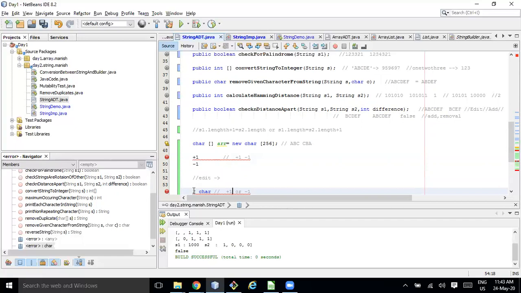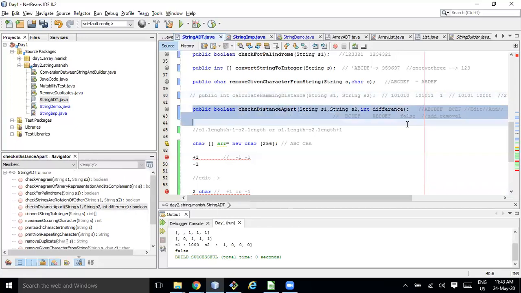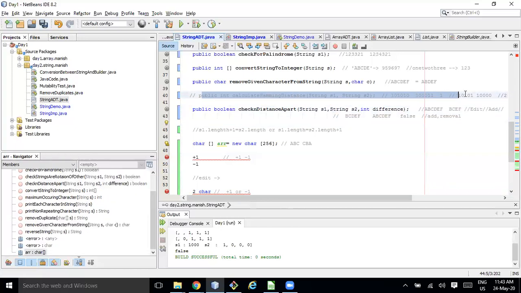That is the problem. So just to summarize this, if we have two strings and the Hamming distance between the two strings is equal to the difference, that is the third argument passed, then it should return true, otherwise false. Repeat it again. Don't go with this Hamming distance. Remove it. Let's only consider this one. Let's assume this problem is a different problem.